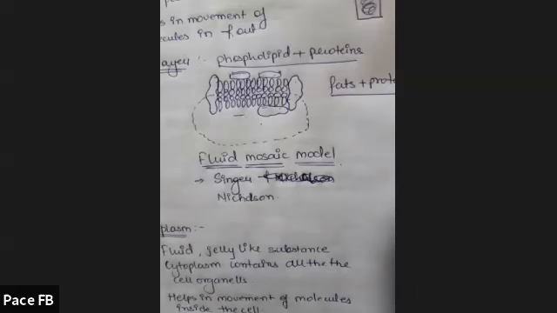Last point of cytoplasm: raw materials required by other cell organelles to perform their function are present in the cytoplasm.